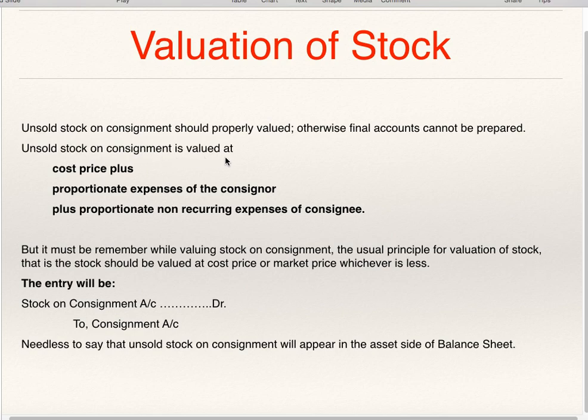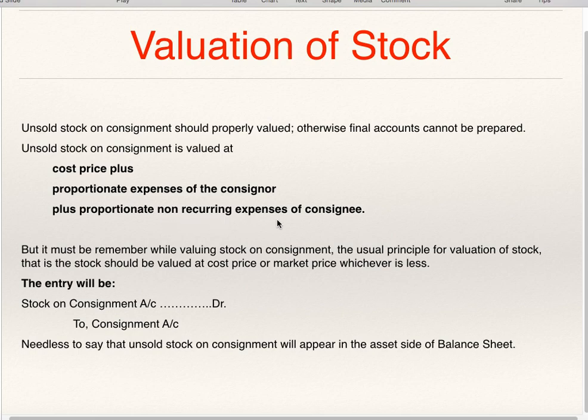Unsold stock on consignment is valued at cost price plus proportionate expenses of consignor plus proportionate non-recurring expenses of consignee. This is very important. Valuation of closing stock: cost price of the stock, plus proportionate expenses of consignor, plus proportionate non-recurring expenses of consignee. Consignee incurs expenses.